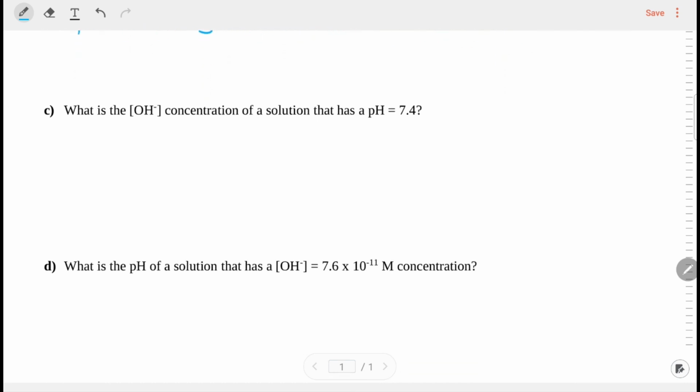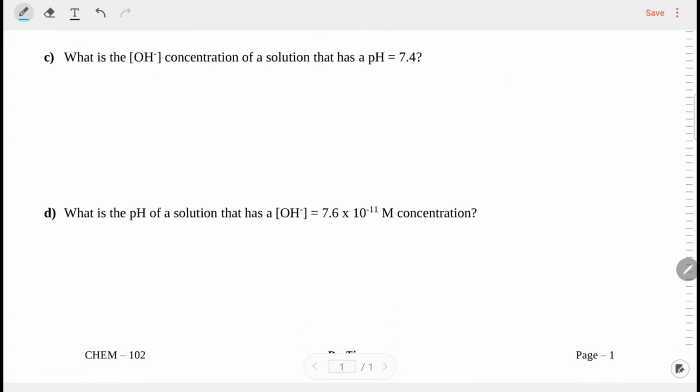This one here is a little bit complicated, but we have all the tools that we need to be able to do it. And in fact, we can do it in a number of ways. So one way we could do it is to think about, well, they want us to find my hydroxide concentration. However, they've given me the pH of my system. There's one more direct way, and the other one is a little bit indirect. So here, I know that my pH is equal to the negative log of my hydronium concentration. And I told you that this has to be in base 10.